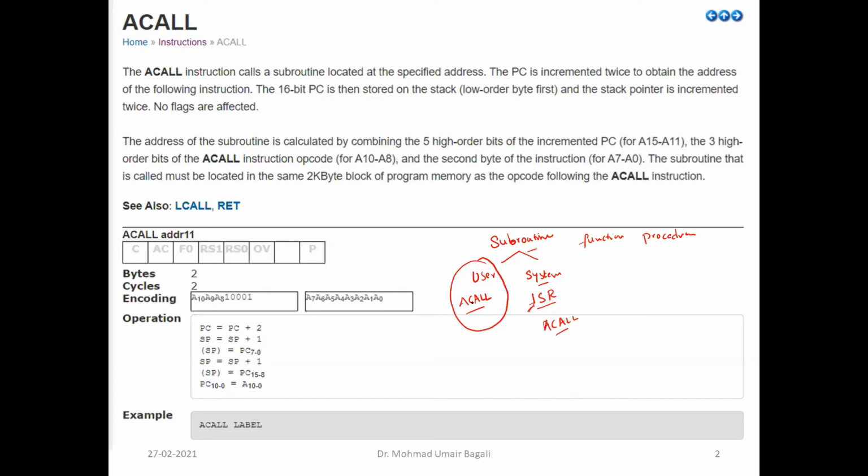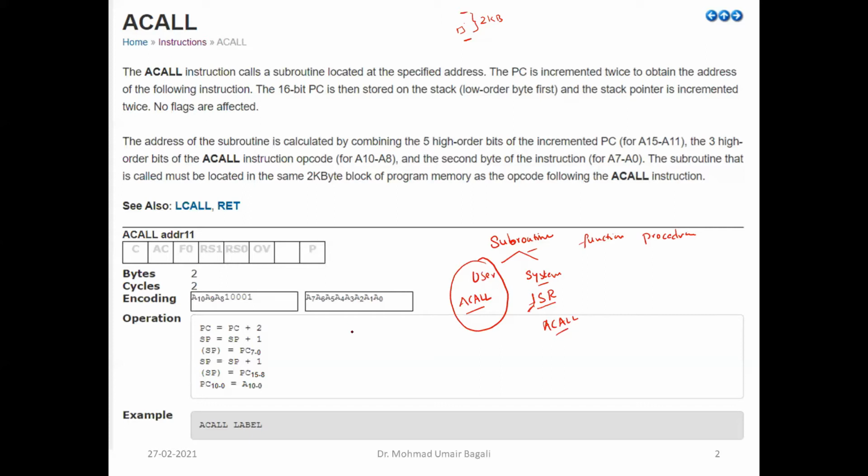So user subroutine can be called with the help of a call. And why we have named this call as absolute call? Because the program control transfer from the main program to the subroutine program, how much maximum memory gap you will have? 2 KB. So your subroutine program must be available within 2 KB. Somewhere here, your subroutine program must be there, right? And if your subroutine program is above 2 KB, then you cannot call that subroutine program with the help of a call. So that is the restriction.